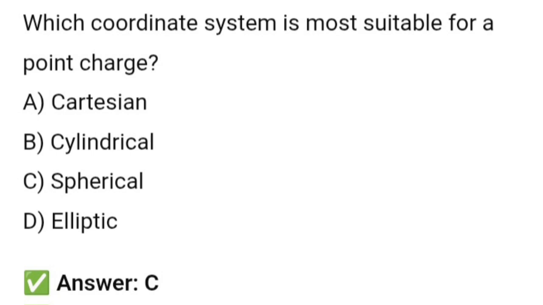Which coordinate system is most suitable for a point charge? See, a point charge has spherical symmetry, so we can use spherical coordinates here. So option C is correct, spherical.